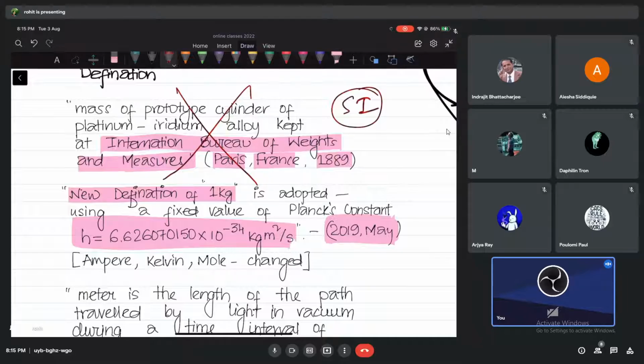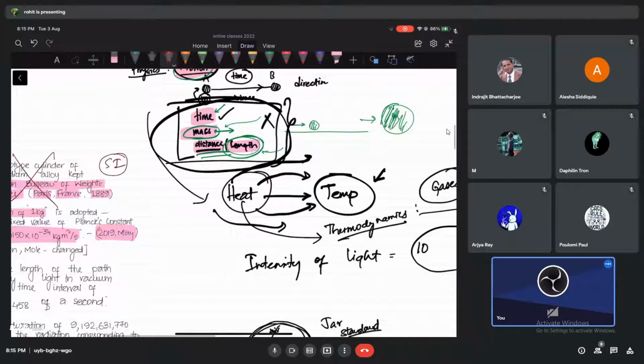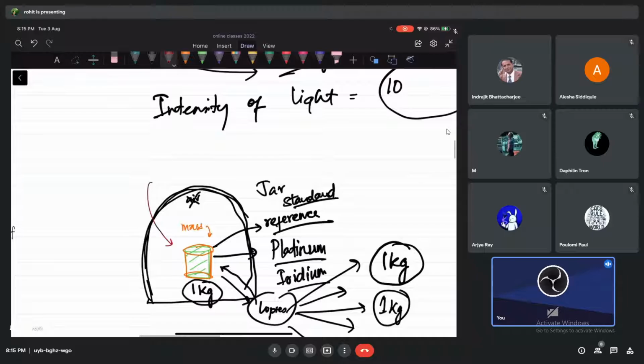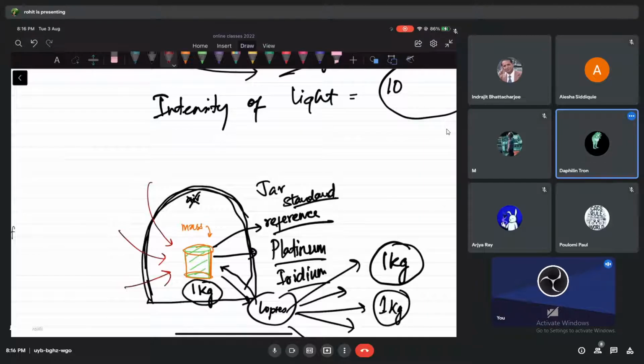If I go and measure this cylinder after 20 years, do you think it will remain the same, or it will have some kind of deviation? What do you think, guys? Do you think this platinum iridium will stay like this forever, or it will change a bit after many years? So do you think I can still call it 1 kg, or it will not be equal to 1 kg? Not 1 kg.